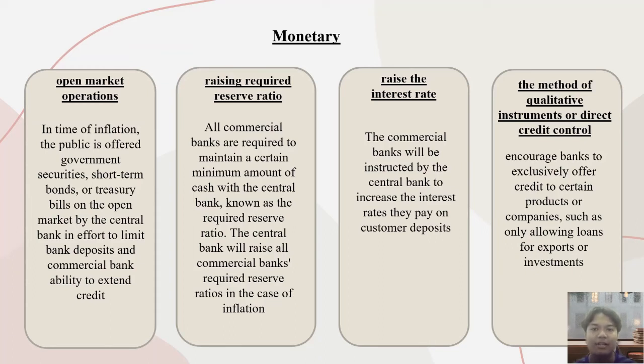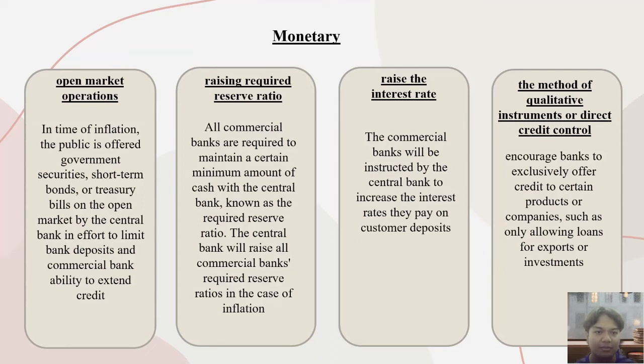The second one is raising the required reserve ratio. All commercial banks are required to maintain a certain minimum amount of cash with the central bank, known as the required reserve ratio. The central bank will raise all the commercial banks' required reserve ratio in the case of inflation. The third one is raising the interest rate. The commercial banks will be instructed by the central bank to increase the interest rate they pay on customer deposits.